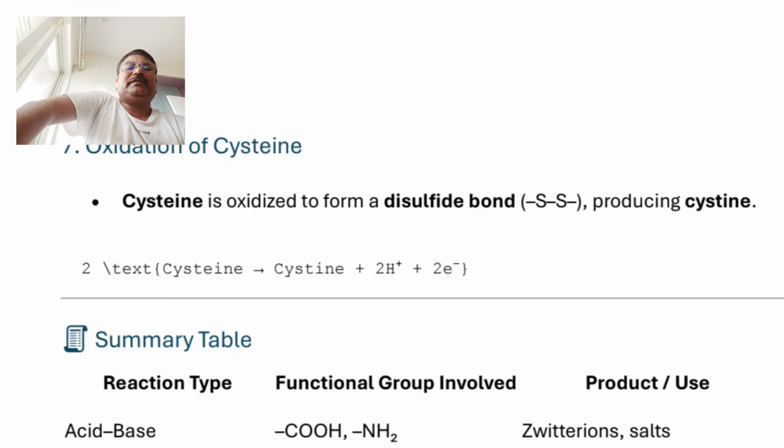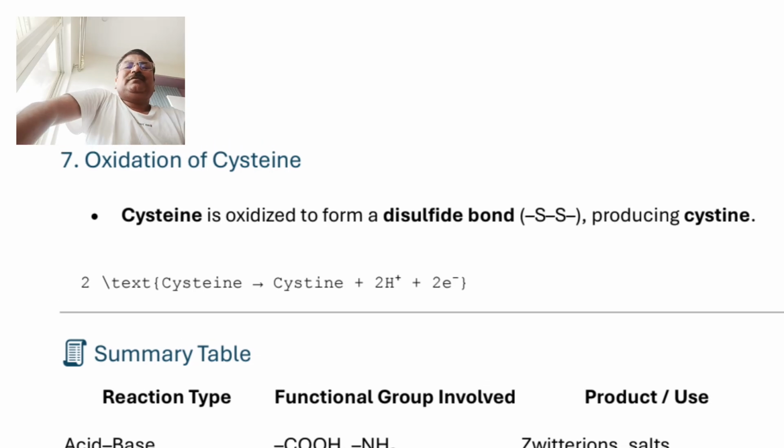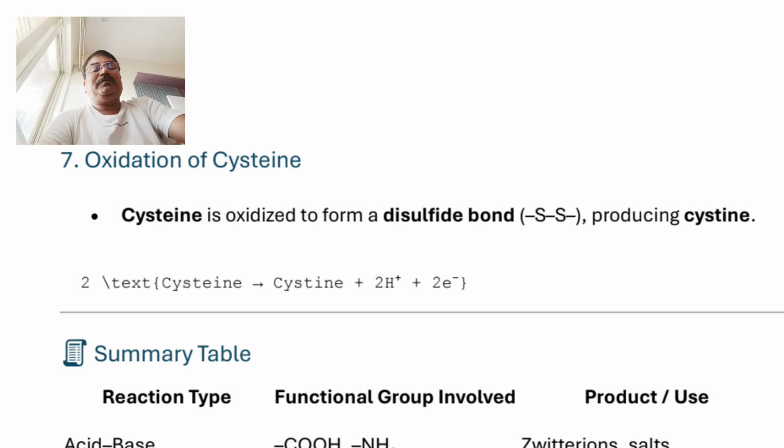Now seventh, oxidation of cysteine. Cysteine is the alpha amino acid containing a sulfur group, a disulfide bond, and it is a sulfur type of alpha amino acid. We have seen in classification that the R group contains sulfur, it contains a disulfide bond, and cysteine is the sulfur-containing alpha amino acid.